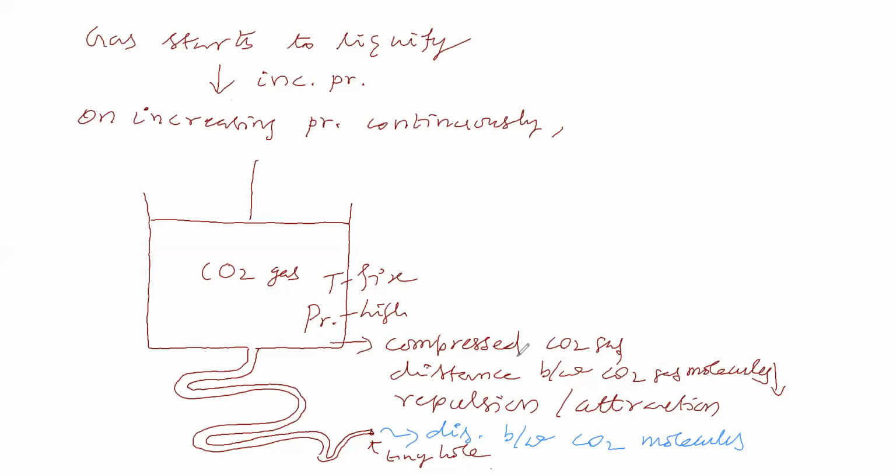Sir, even for patients, for respiration, oxygen gas will be given through a cylinder. In the cylinder, oxygen gas will be present at high pressure. On opening the knob, oxygen gas from the cylinder comes out by itself. Why is it so, you think? What is the reason, you think?